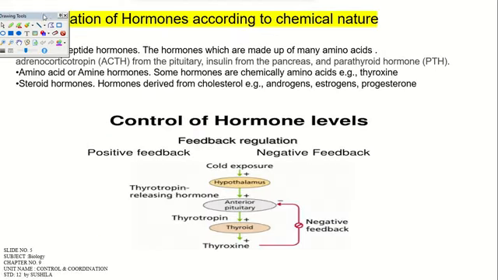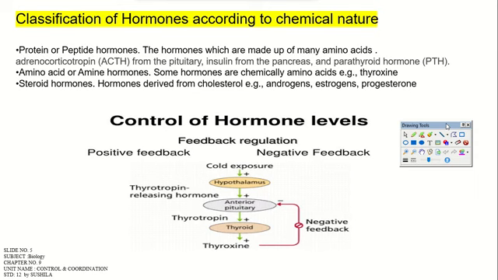Now on your screen there will be a classification of hormones based on their chemical nature. What are the types of hormones? That is peptide hormones, amino acid hormones, and steroid hormones, right? Under the peptide hormones, ACTH will come, and under steroid hormones, aldosterone, androgens, estrogens, these things. Amino acid hormones, that is thyroxine. And there is a mechanism of hormonal action.